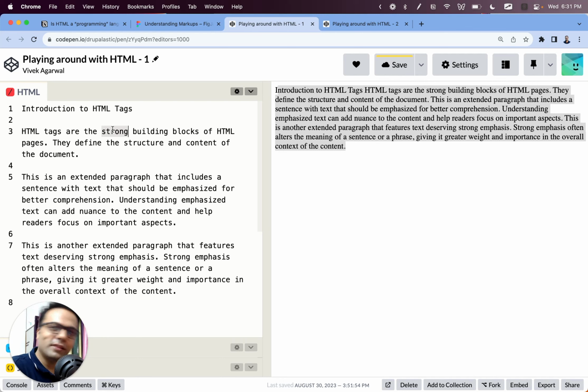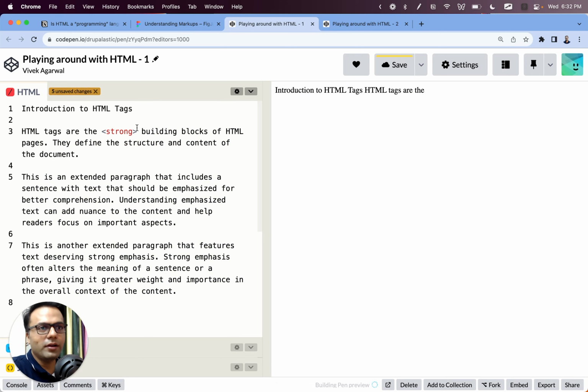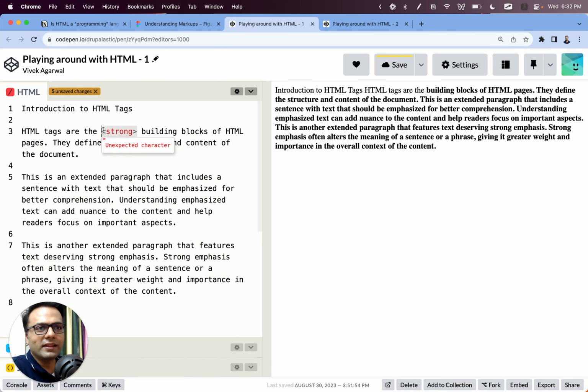So all the tags in HTML are wrapped by a less than sign and a greater than sign. So when I say strong tag, this entire thing is a strong tag. It starts with an angle bracket, the strong keyword, and then the closing angle bracket.